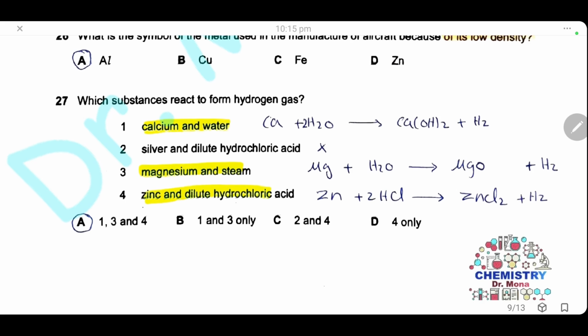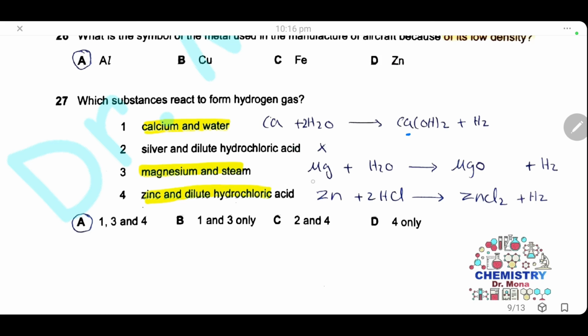27. Which substances react to form hydrogen gas? Here we have the reaction of calcium and water. Calcium is one of the reactive metals that react with water to give calcium hydroxide and hydrogen gas. Silver and dilute hydrochloric acid. Of course, silver cannot react with hydrochloric acid because it is below hydrogen in the reactivity series. So statement 2 is wrong.